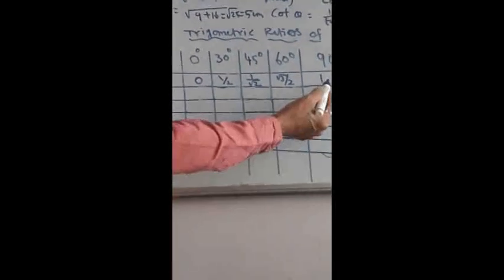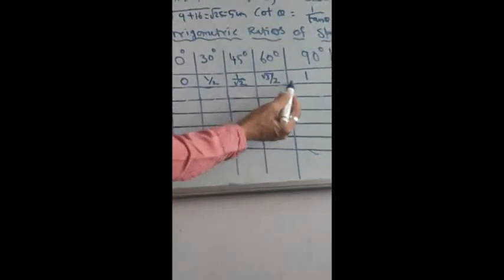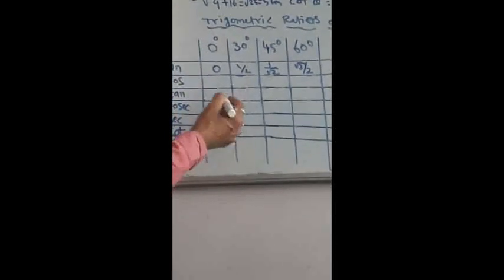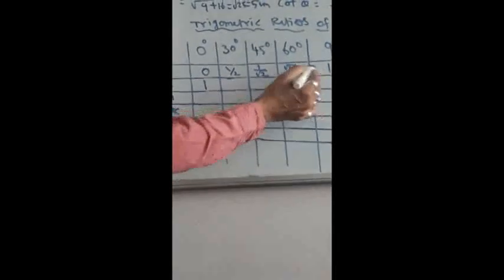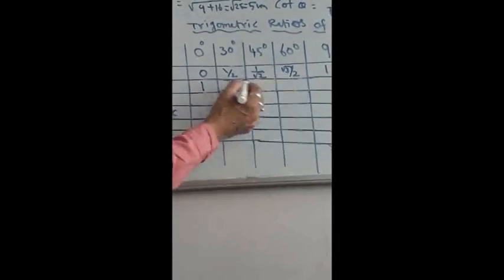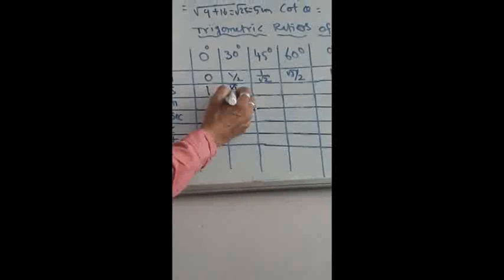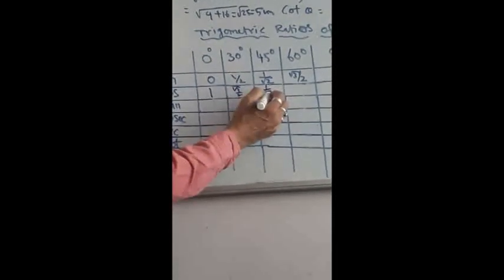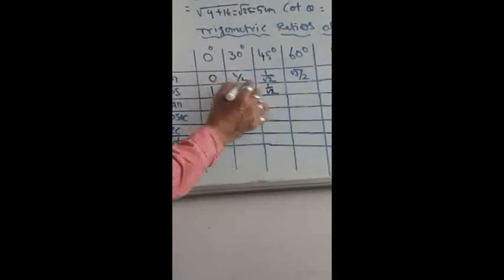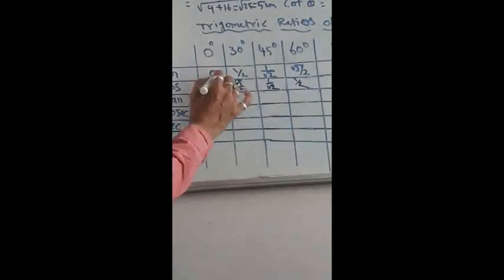So now what you have to do is, for cos, take what was written for sine and write it in reverse order. So 1 will come at the start, the last one comes here. Next, root 3 by 2 that I wrote, you write second. Then 1 by 2, you write in the third box. Then the fourth one that I wrote, you write here. Then the 0 comes, here you write 0.